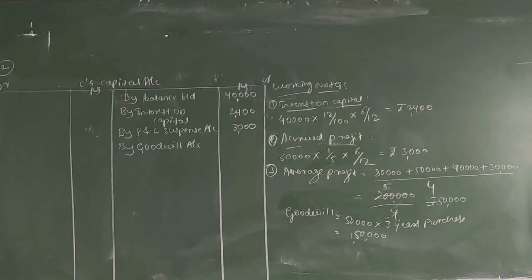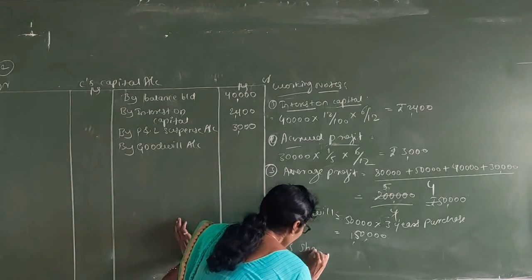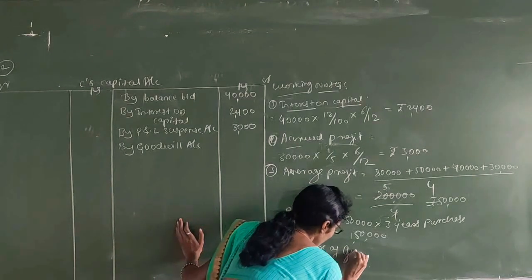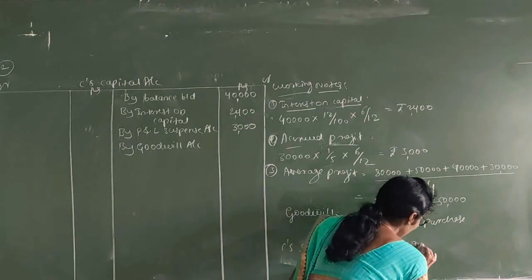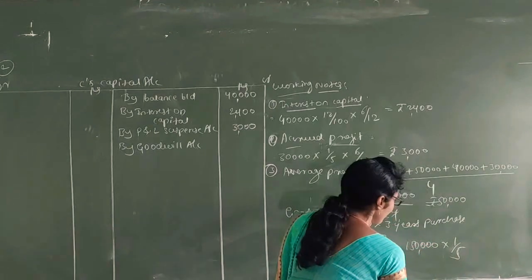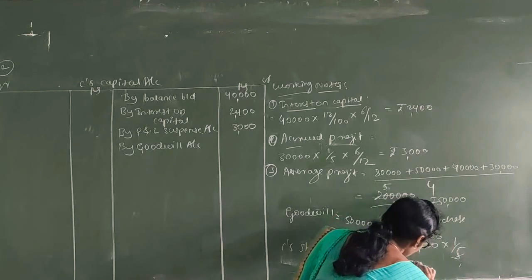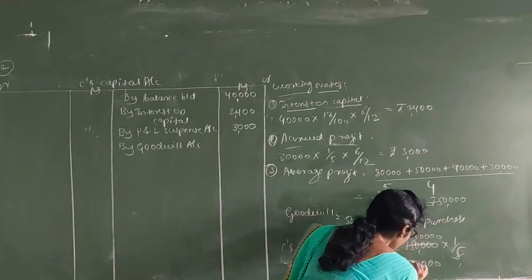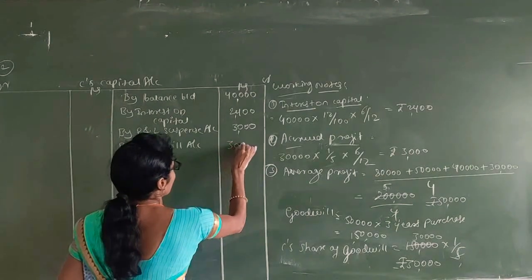Now you have to calculate C's share of goodwill out of 1,50,000 into 1 divided by 5, which means 30,000. 30,000 is C's share in goodwill. Out of 1,50,000, 30,000 becomes C's share. So goodwill 30,000 should be entered here.